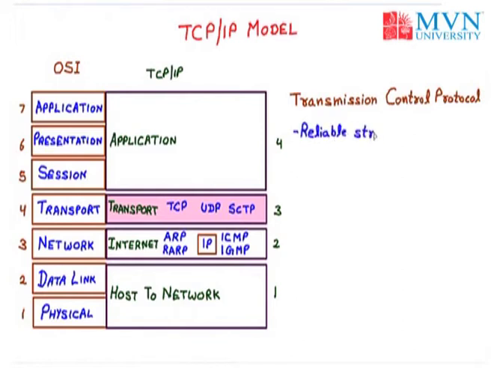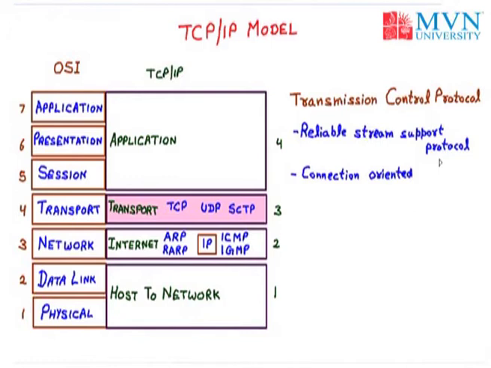The first main task of TCP is that it is a reliable stream support protocol. Here we cover two main things. The first one is reliable, that means we can use it anywhere we want. The next one is stream support, that means it is reliable as well as connection oriented. So we also call it a connection oriented protocol. In TCP we have covered two main things: first reliability, and second connection oriented.